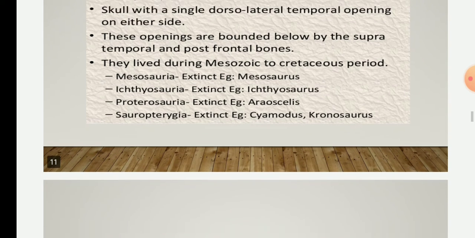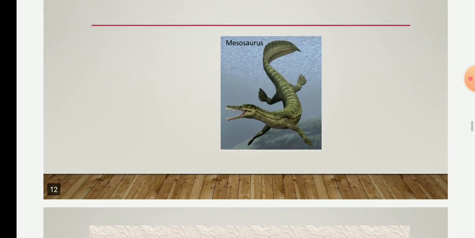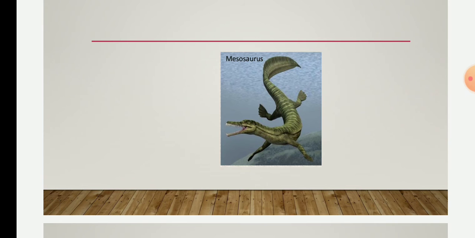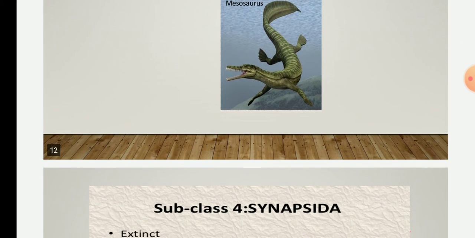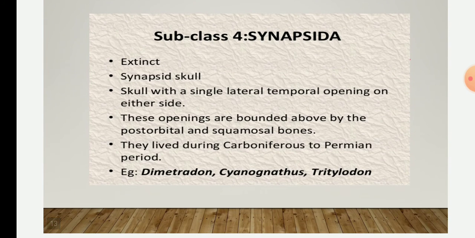Okay, this is the example of the organism which was found during the Mesosaurus era period. Then subclass 4, that is Synapsida, is also an extinct subclass, and it had a synapsid skull.